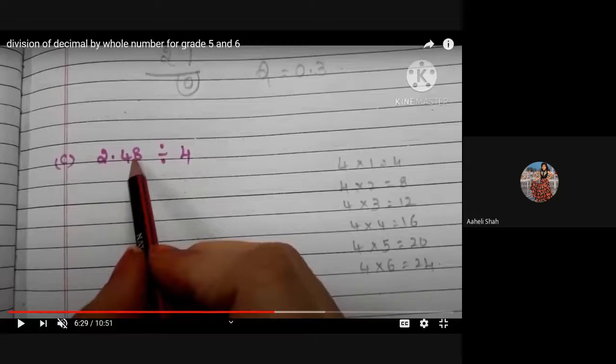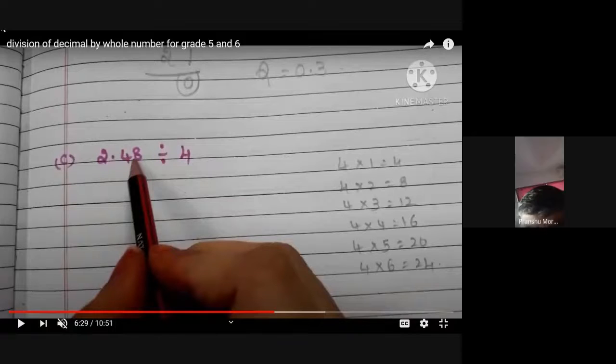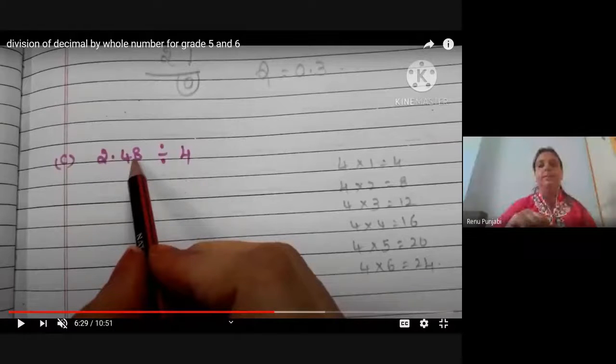Okay, let us go to another. Next example is 2.48 divided by 4. Divide it and do it in your chat box fast. Write the answer in the chat box fast.